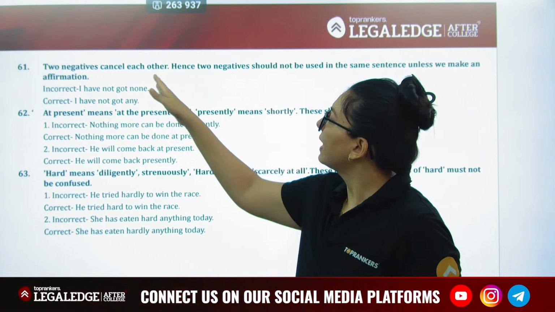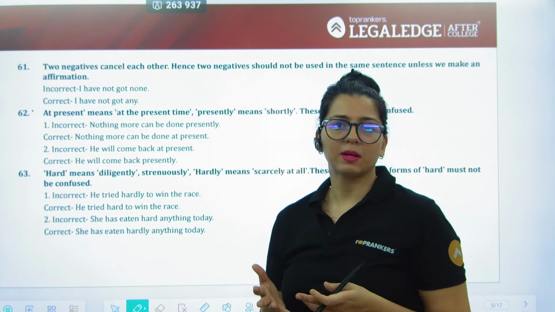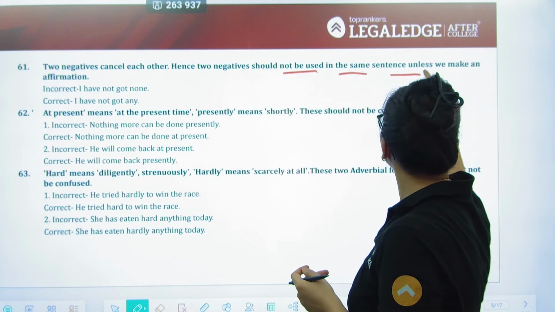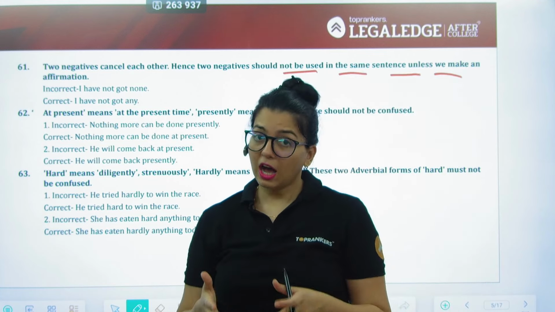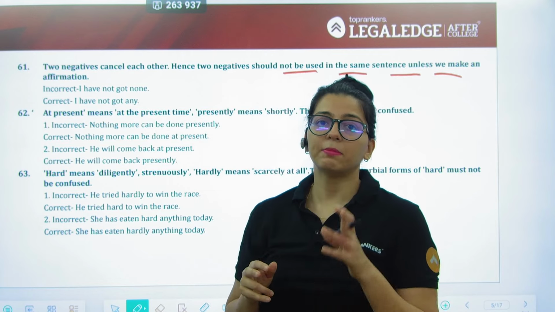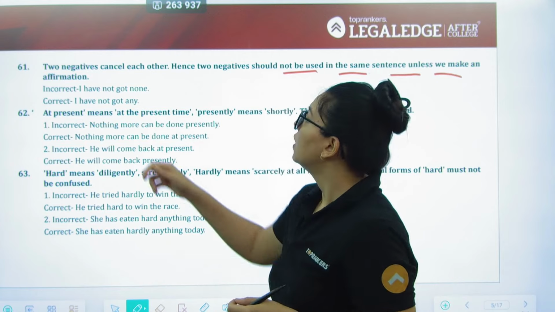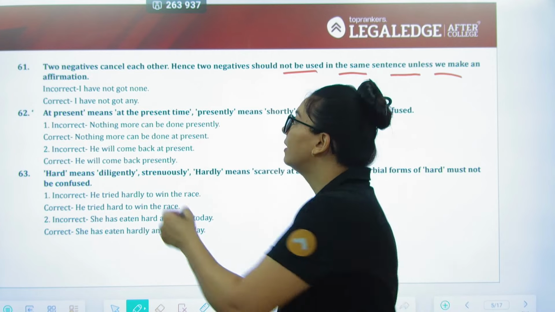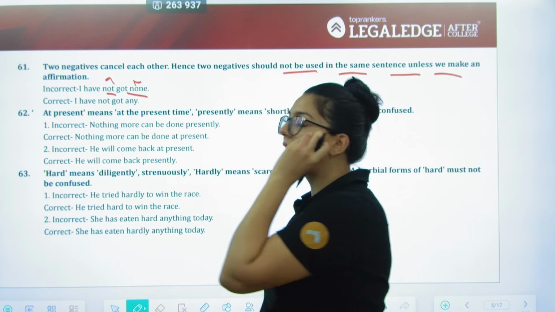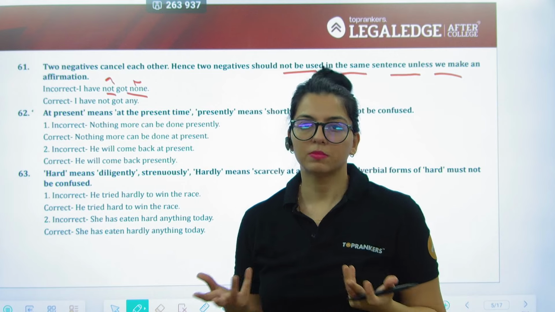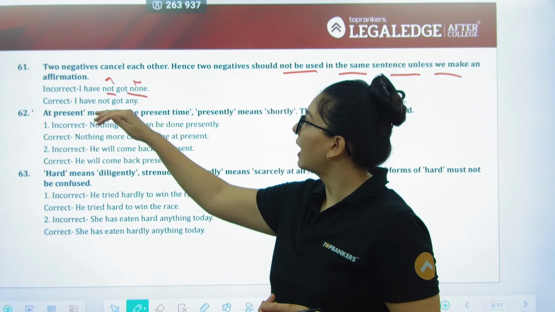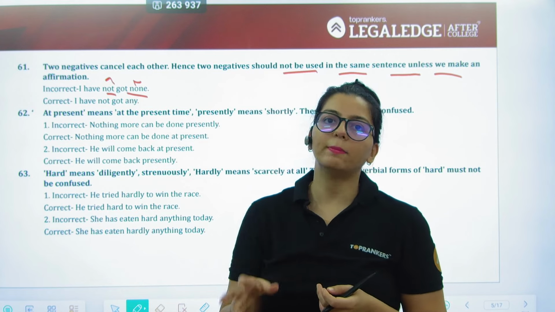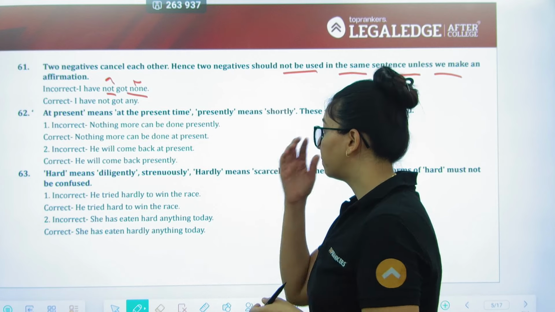Next, two negatives cancel each other, we always know, maths का भी रूल है माइनस माइनस प्लस. Hence, two negatives should not be used in the same sentence unless we want to make an affirmation. Two negatives in a statement will always render the statement positive. So I have not got none is not how it is, because I have not got none, minus minus they will cancel and it simply leaves I have got something. The correct way to say it, I have not got any. मेरे पास कुछ नहीं. एक negative connotation रखोगे तो हमेशा negative answer आएगा.